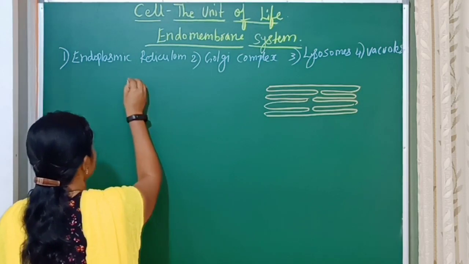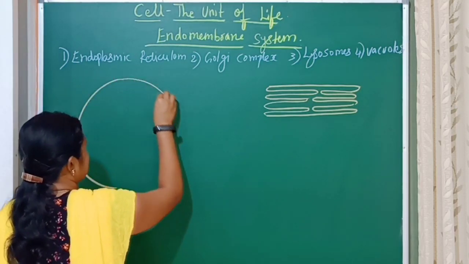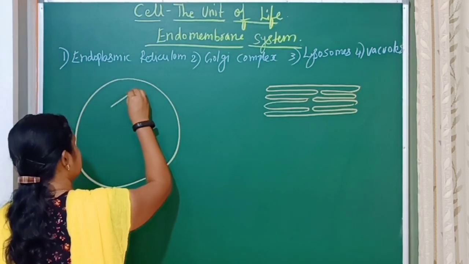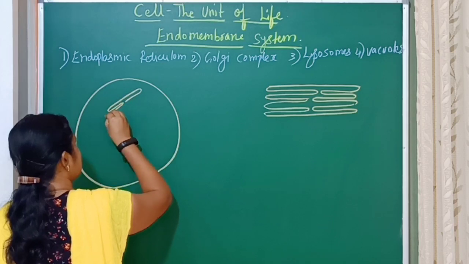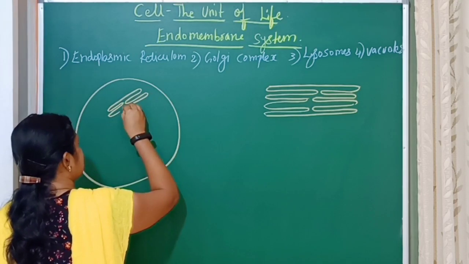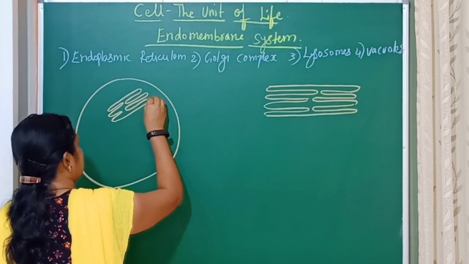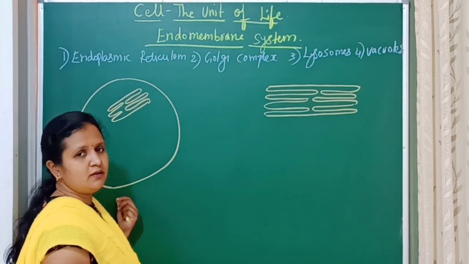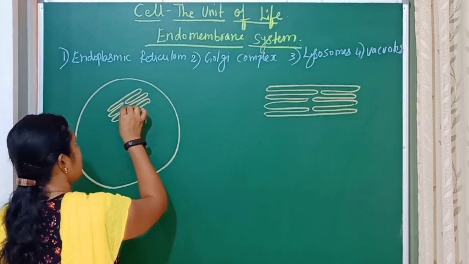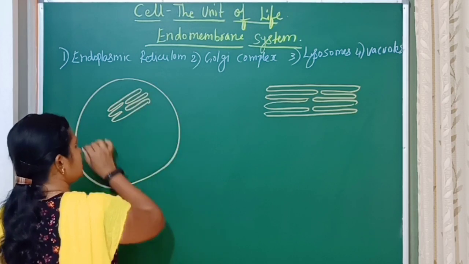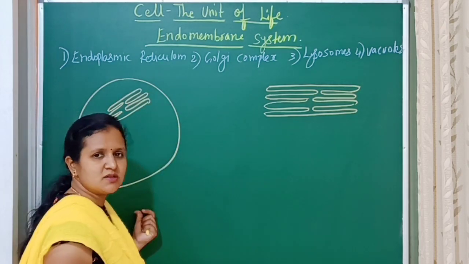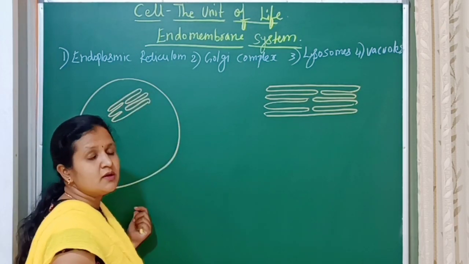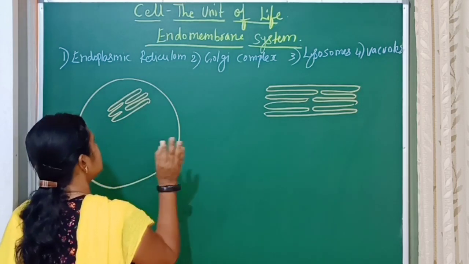It is present inside the eukaryotic cell, and it divides the intracellular space. The space within the cell is called intracellular space, and the endoplasmic reticulum divides the intracellular space into two.